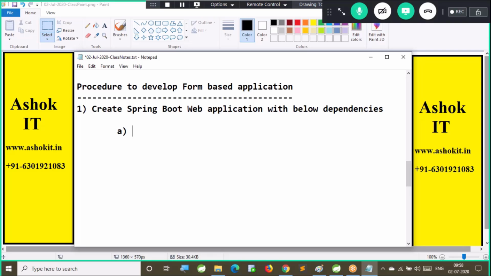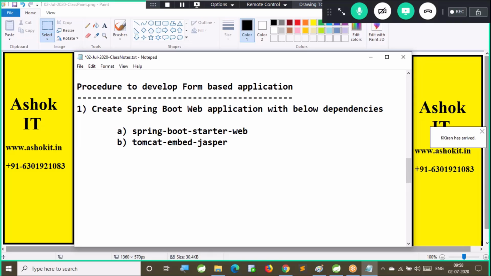Observe carefully. First, I need to add Spring Boot starter web. Now, what is the second dependency that I need to add here? The second dependency is Tomcat-embed-Jasper. Spring Boot starter web is one dependency. Tomcat embed Jasper is the other dependency that I am going to add.